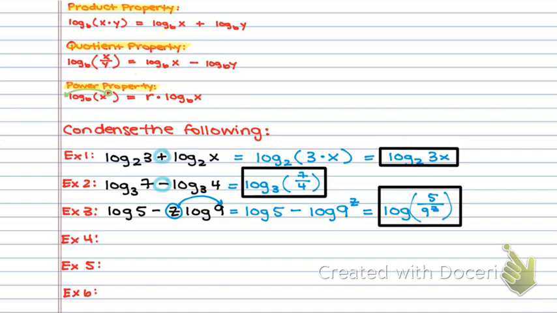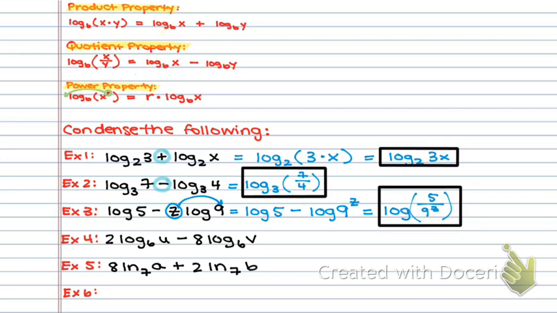Okay, I'm going to again write down examples 4, 5, and 6. You pause the video, attempt them, and then unpause to see how to do it correctly. 2 log base 6 of u minus 8 log base 6 of v. 8 natural log base 7 of a plus 2 natural log base 7 of b.